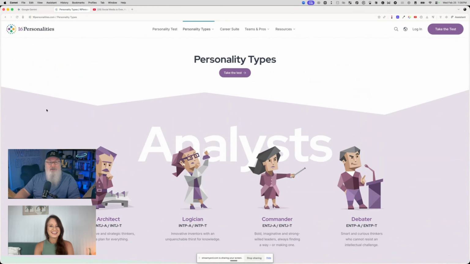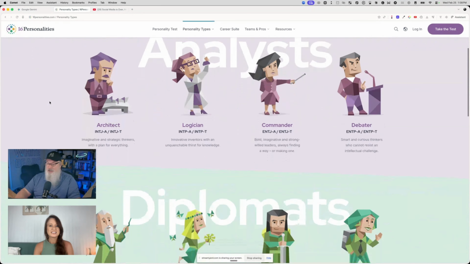This is based on the Myers-Briggs personality test. Now, if you happen to know, like I do, what you are, you can just go there. You don't need to go in detail. But if you're not sure, take the 10 minutes and find out. If you've done other tests, that's great too. But this is the one I find has the most value, the Myers-Briggs. So go out, take this, and when you're done, it's going to give you a code.